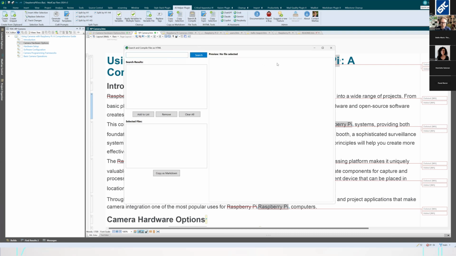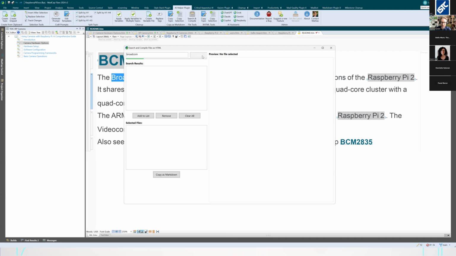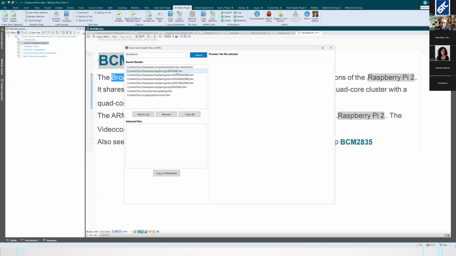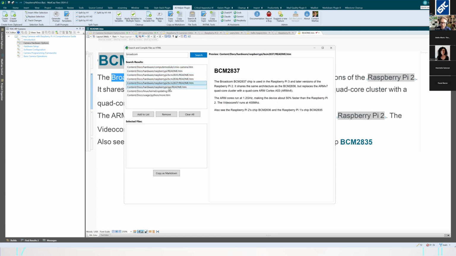Let's say I wanted to know everything there is to know about, what's the chip name? Broadcom? Let's see if no files found. Okay, let me go back there and see. Oh, sorry, I misspelled it. Search there. Okay, and now I can see I have a bunch of files that are related to this somehow.